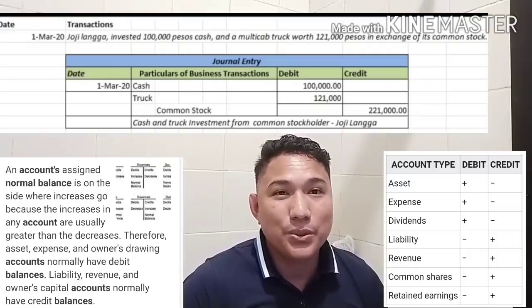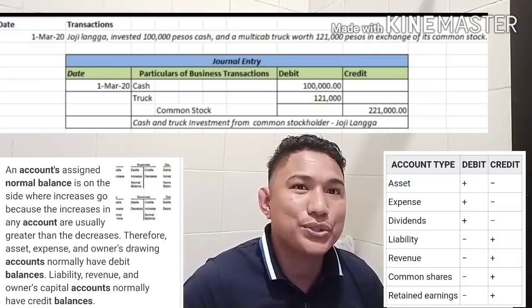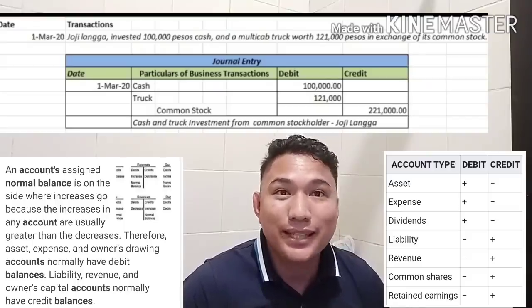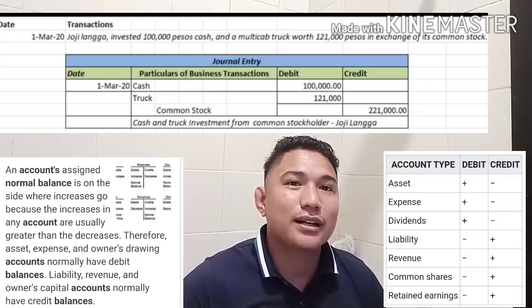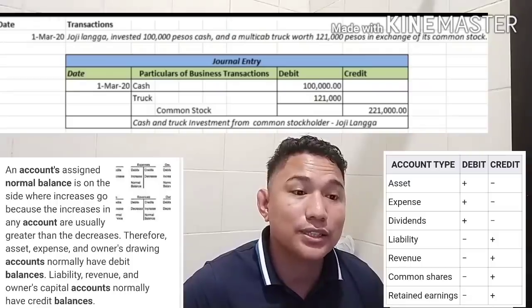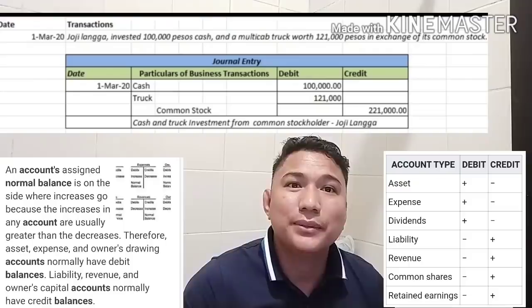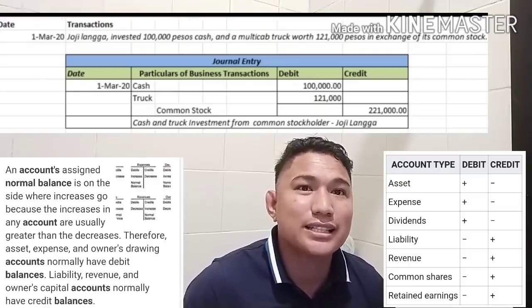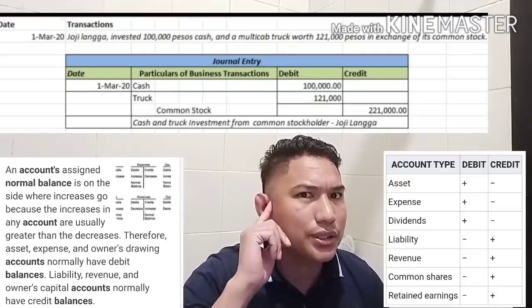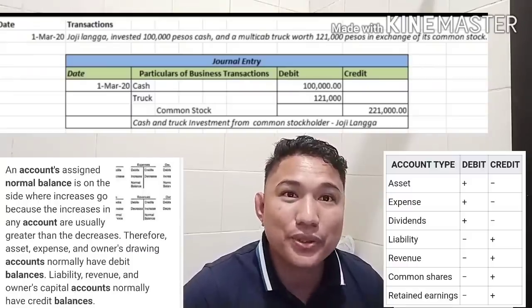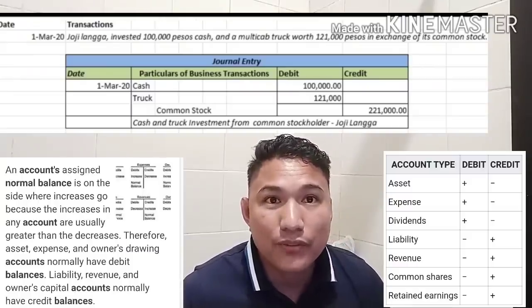Maybe today you are hanging because everything is new to you, but you will get used to it. As an accountant, if I see this particular entry, because all the entries are just recurring, the same entry again and again, you will think, what is the entry for initial investment from the stockholder?